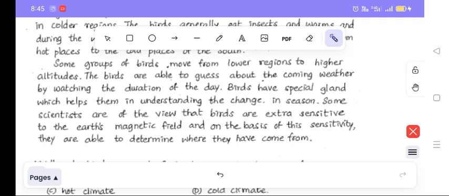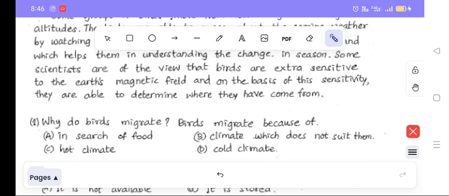See, how can they determine this one? How can they know the path? See, this is due to the Earth's magnetic field. They are sensitive to Earth's magnetic field. Based on this magnetic field, they can identify where they are, and to which place again they should return back. So they have a special gland and they are very sensitive to the magnetic field. These two help them to migrate from one place to another place. Now, let us go for the first question.